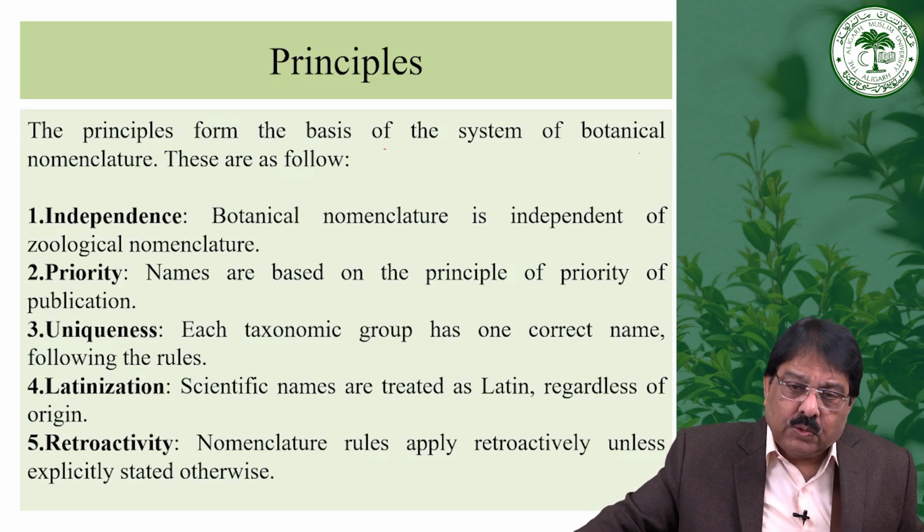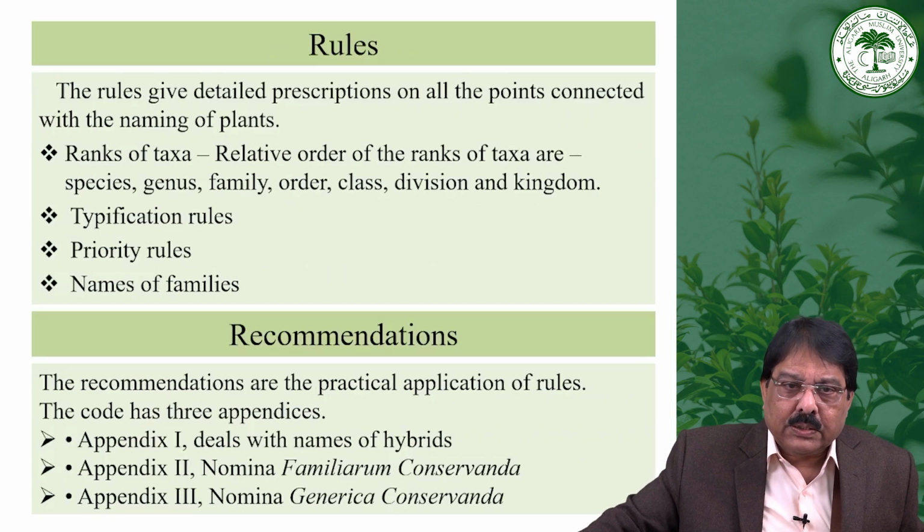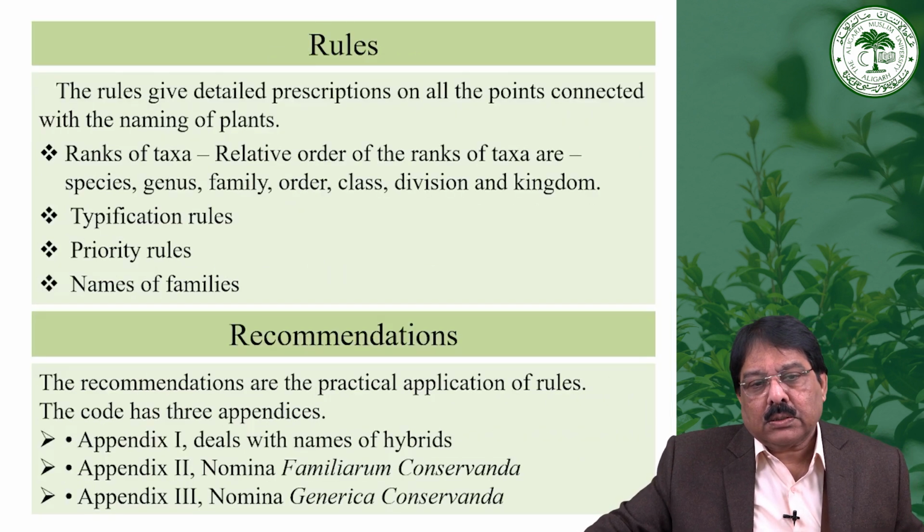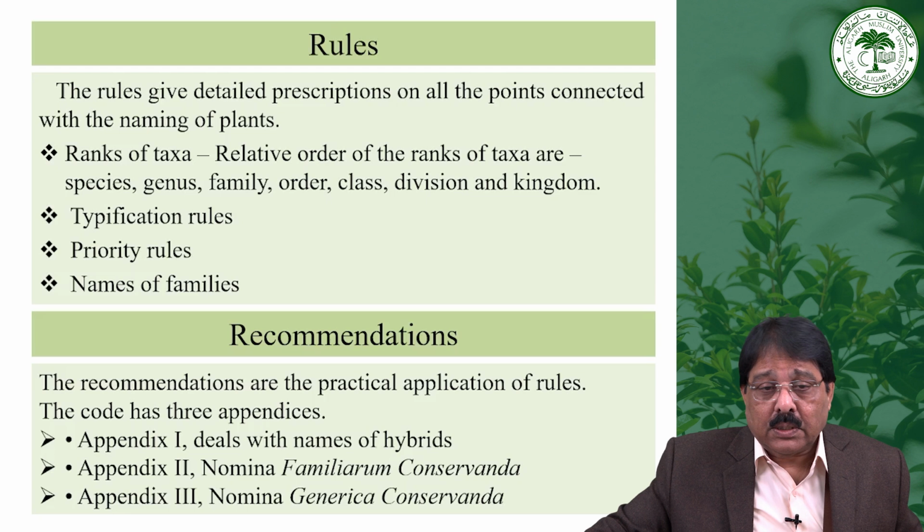Then retroactivity: the rules of nomenclature are retroactive, that is one of the principles of nomenclature. Then there are certain ranks, and there is the type method, the typification, which we will discuss in the next session.